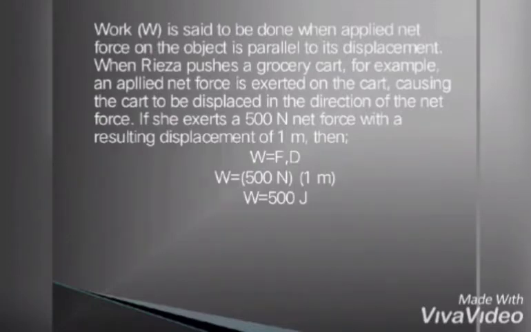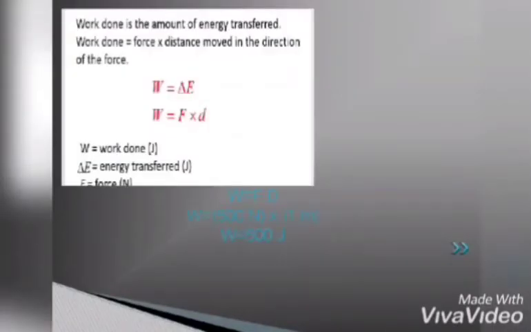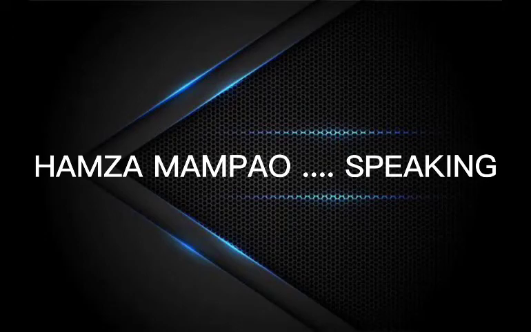So how did they get the 500 J? Here's how. Just remember the formula. W equals force times displacement, or displacement times force, or D times F. So the force here is 500 N and the displacement here is 1 m. So you just multiply them. So 500 N times 1 m. So the answer is 500 J.